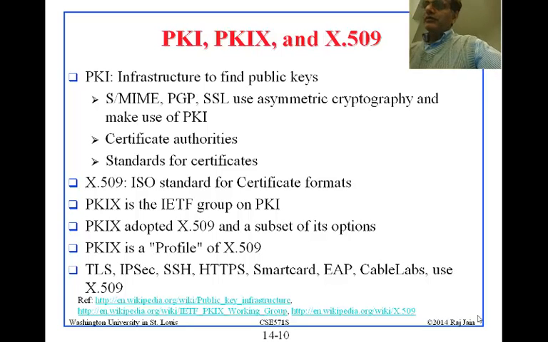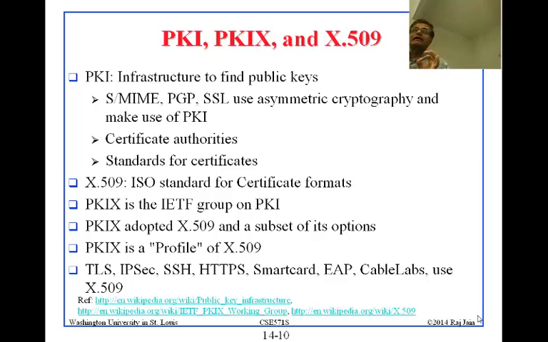Once this was all developed, the world said, well, we need some CAs who will do the CA job, and we need authorities and so on. So all that system has been set up, and that is called PKI, Public Key Infrastructure. There are three words which are common and related: PKI, PKIX, and X.509.